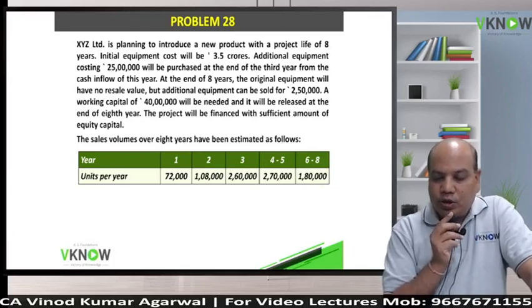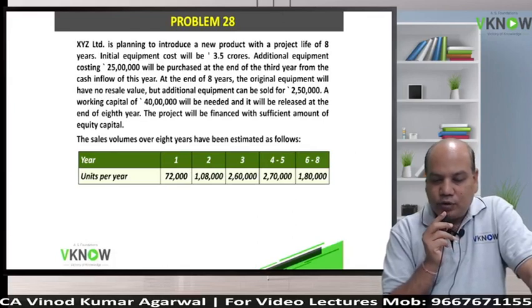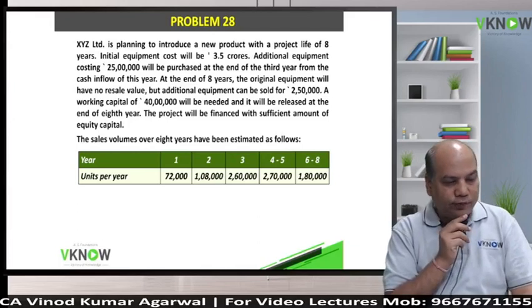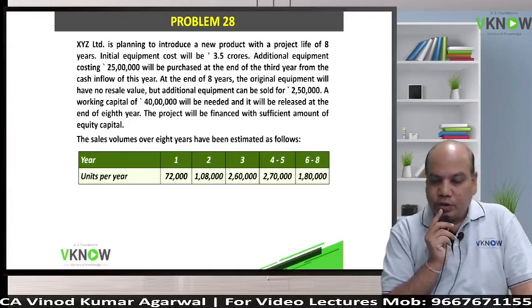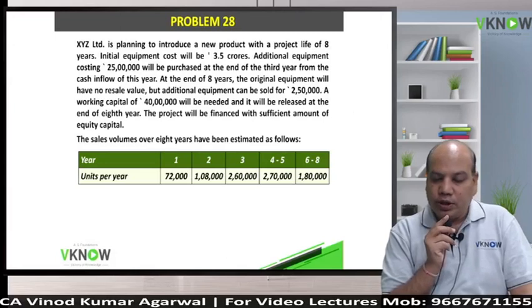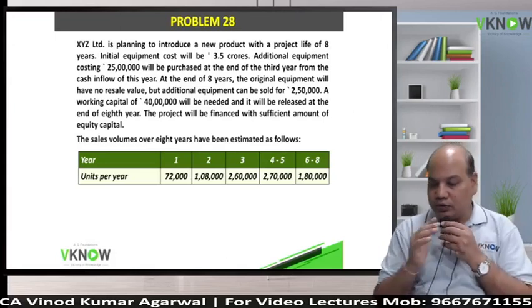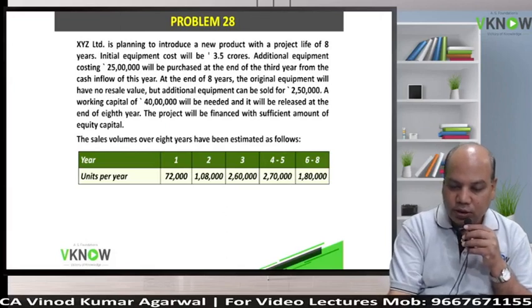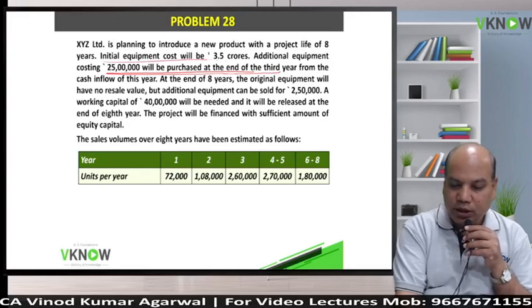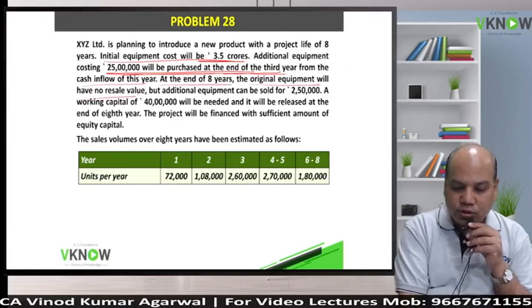Planning to introduce a new product with the life of 8 years. Underline life of 8 years. Initial equipment cost will be 3.5 crores. Very good question. Additional equipment costing rupees 25 lakh will be purchased at the end of third year. So this time you will have to purchase two equipments, one at the beginning and one at the end of third year from the cash inflow of the year. At the end of year 8, the original equipment has zero resale value.